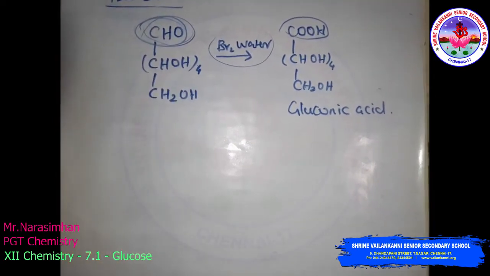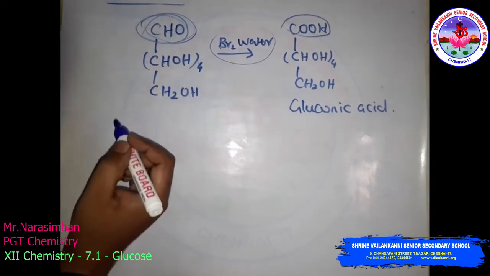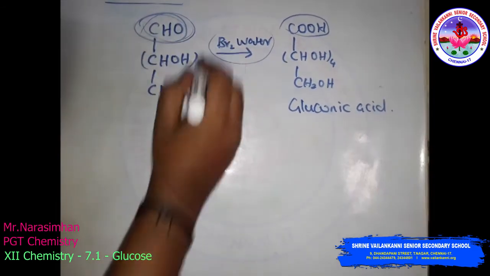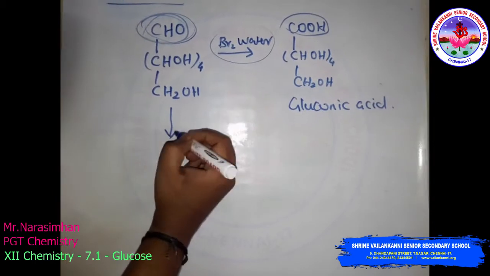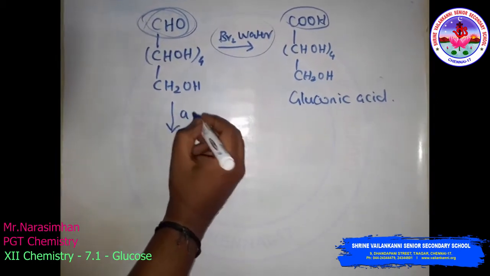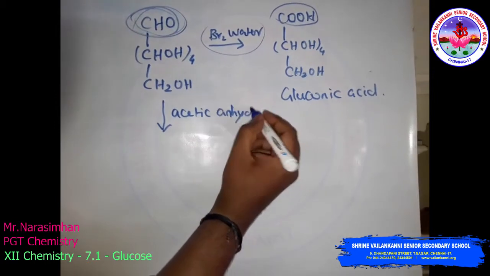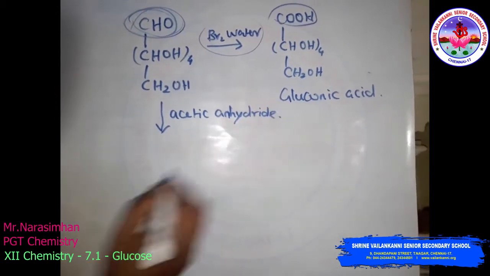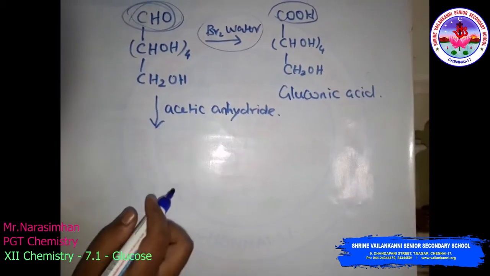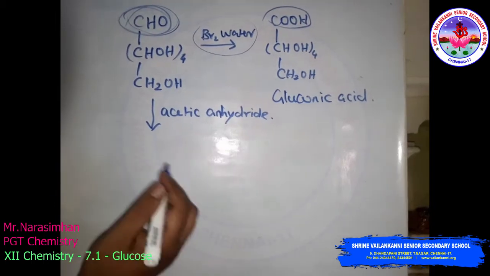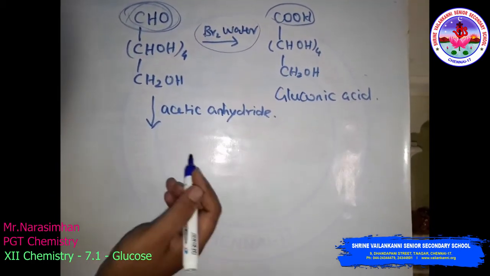Then react with acetic anhydride. When glucose reacts with acetic anhydride it forms glucose pentaacetate.